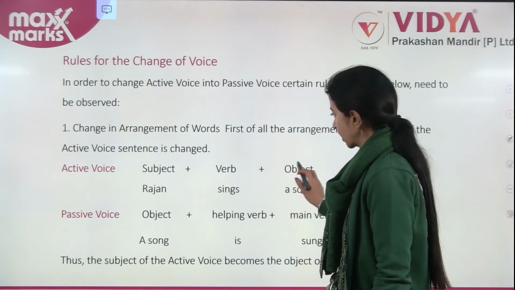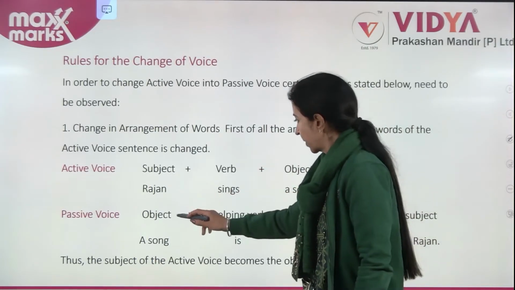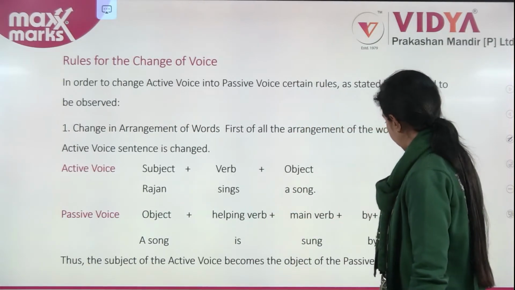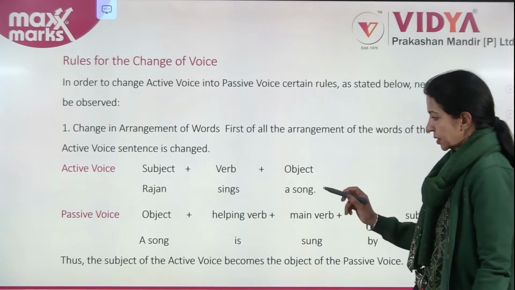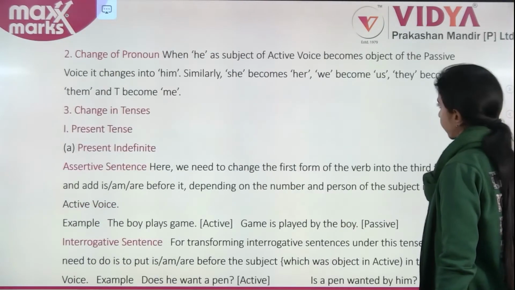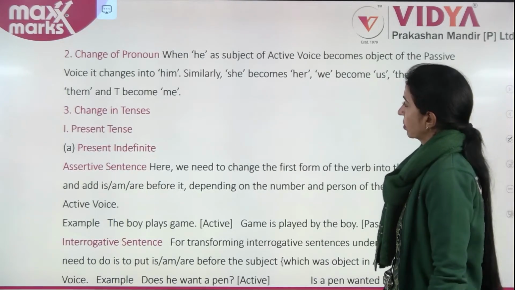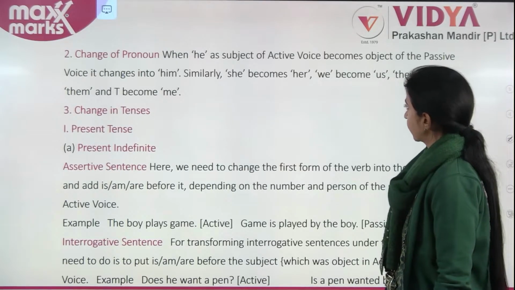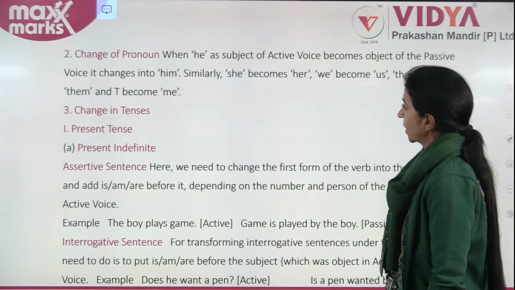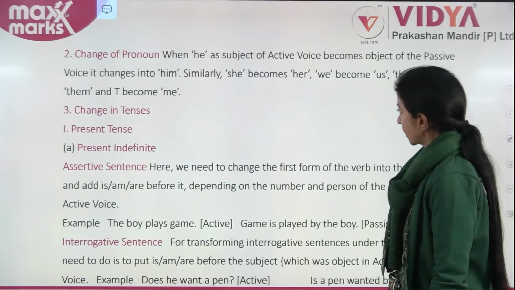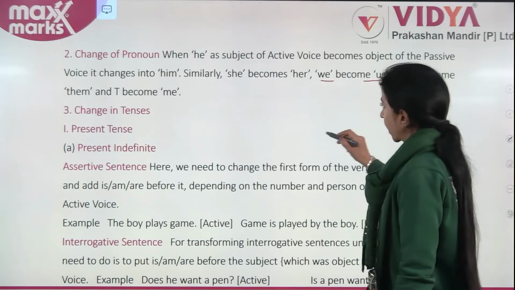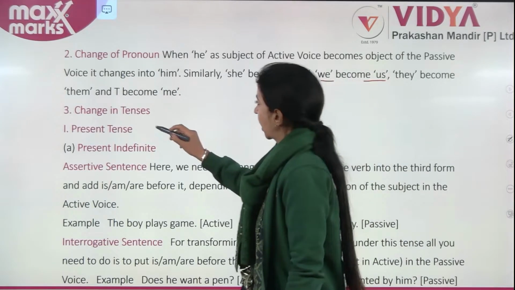Rajan sings a song. Passive: object shifts here. A song, helping verb, is main verb, sung by Rajan. Thus, the subject of the active voice becomes the object of the passive voice. Now, the change of pronoun. When he as a subject of active voice becomes object of the passive voice, it changes into him. Similarly, she becomes her, we becomes us, they becomes them, and I becomes me.